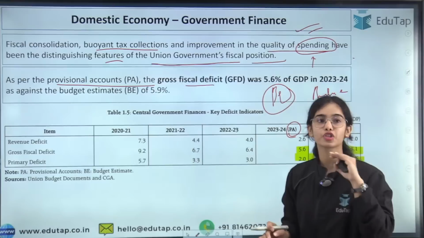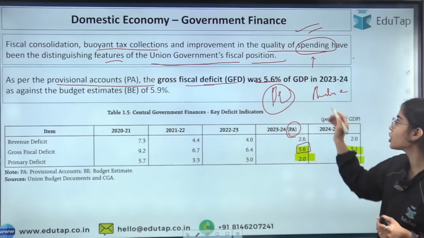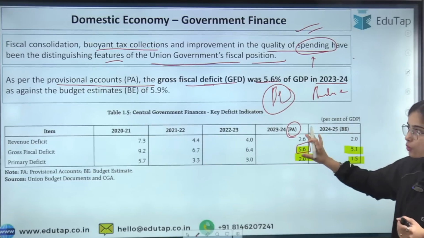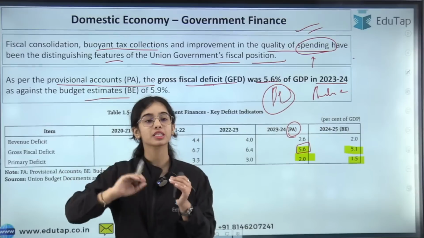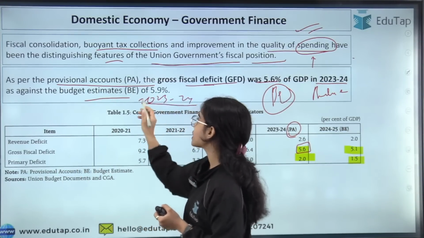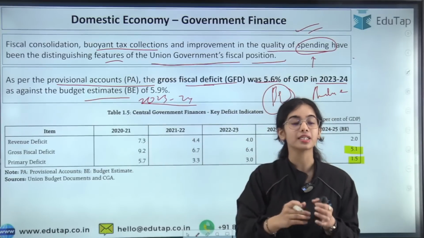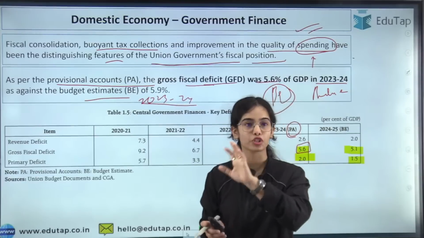So as per the provisional accounts, the gross fiscal deficit was 5.6% of GDP in 2023-24 as against the budget estimates. During the start of the financial year of 2023-24, it was estimated that the government would do a fiscal deficit of 5.9% of the GDP.